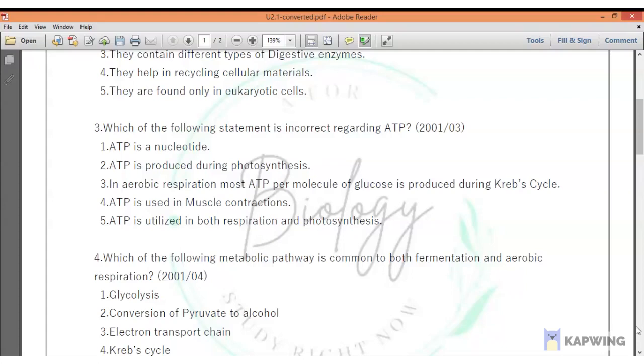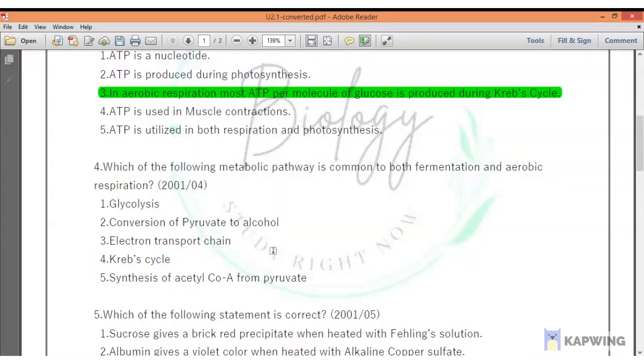Fifth one, ATP is utilized in both respiration and photosynthesis. In respiration, during glycolysis, ATP is used, and in photosynthesis, during regeneration of the carbon dioxide acceptor in Calvin cycle, ATP is utilized. So the answer is number 3.